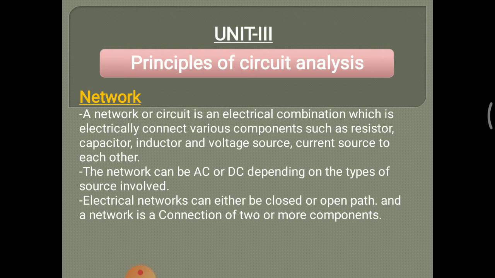We can say the network is AC or DC depending on which type of source is connected. It may be an AC source or it may be a DC source. On that depends whether the network is AC or DC. An electrical network can either be a closed path or open path. A connection of two or more components is also called a network.